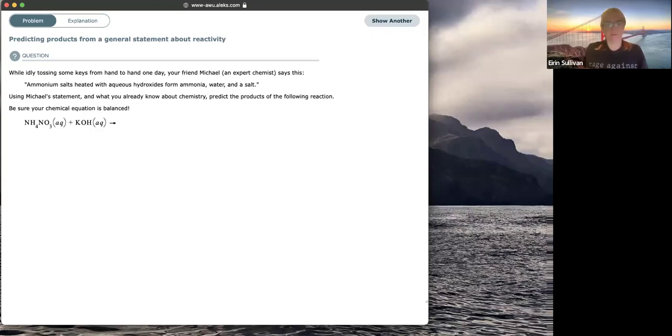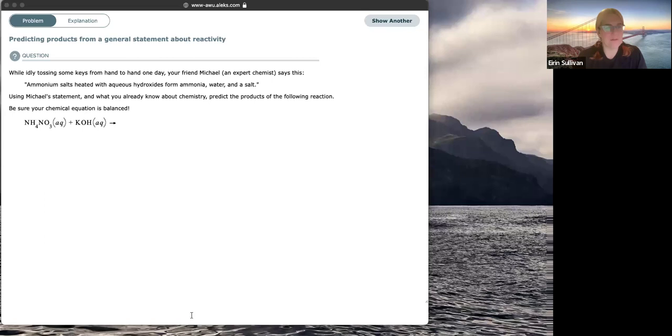Okay, so predicting products from a general statement about reactivity, you kind of just have to read the question, and sometimes it's going to trick you with things like knowing what a halogen is, for example. So sort of know your way around the periodic table, etc. Be able to name compounds from their formulas and vice versa. So if you've been given the name of a compound, you can write the formula. Make sure you can write the balanced chemical formula for an ionic compound. Make sure it's charged, neutral, etc.